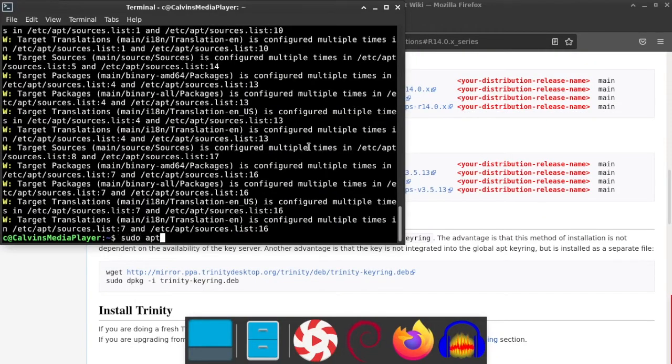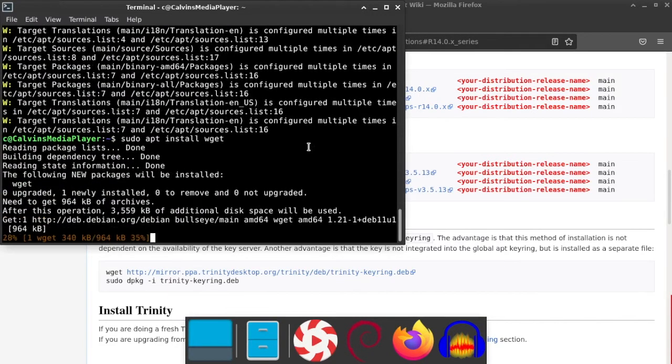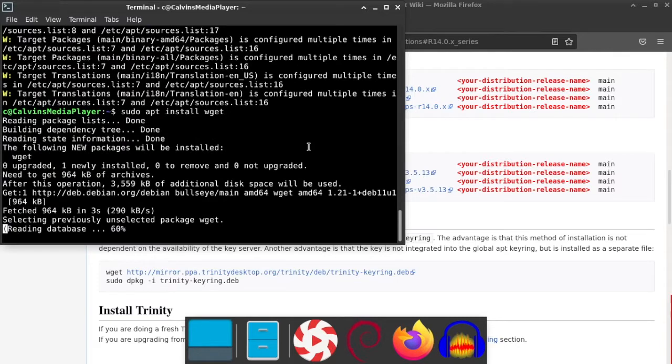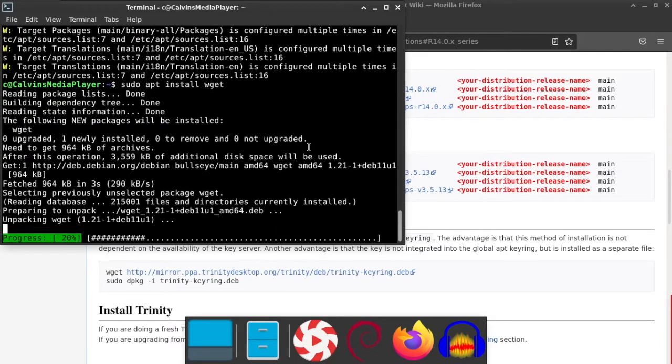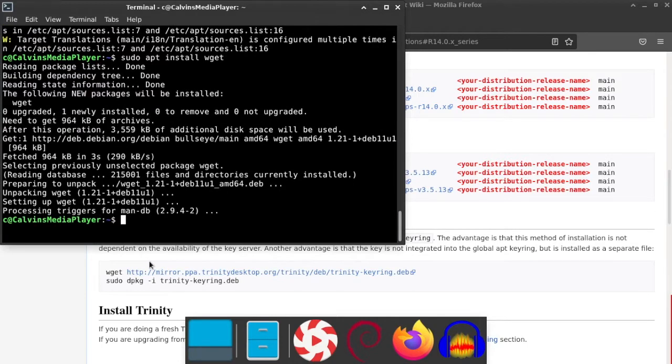We are now several minutes later after I had to rewrite my sources list from scratch, which is available on Debian, and I did it with the Nano Terminal Editor, and I included the sources that I needed in that first part of installation of TDE, and here I am installing wget.